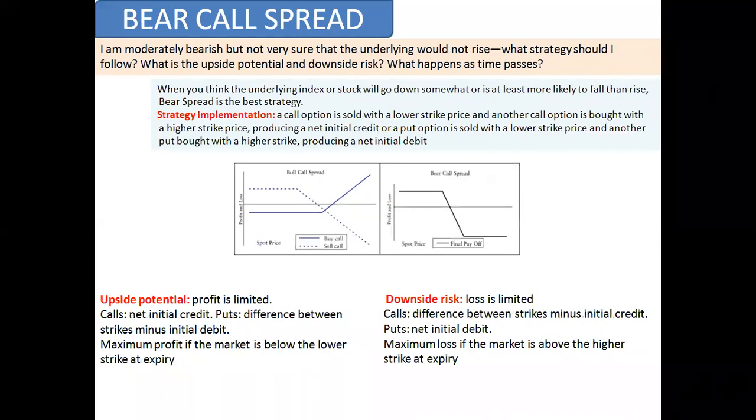Now you are at the bear call spread, and you are thinking the market will fall. You can buy 11,200 put and sell 11,100 put. The ATM call should be your upper hand. Upper hand means it's a strong hand. From the strong hand you will make a profit, and the lower hand is your insurance that should protect your money.